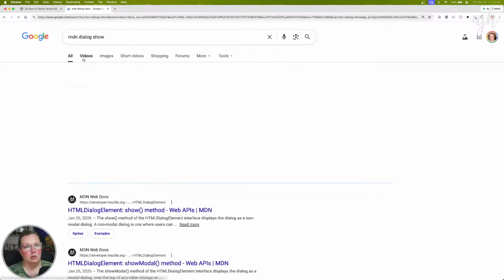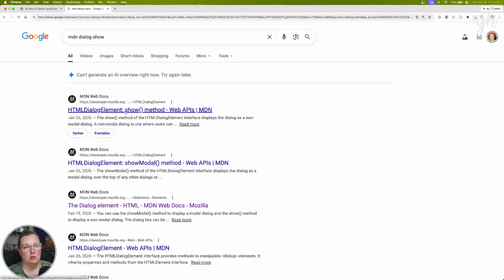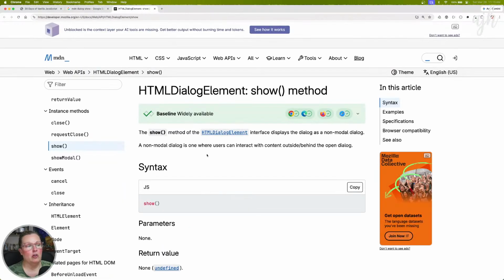I just want show. The show method interface displays the dialog as a non-modal dialog. So the benefit of using the dialog element is that we get some built-in attributes that are part of the API, right? But that doesn't mean that semantically it actually is a dialog. So I think that's why they give us two different methods, show modal and show. That's what I'm gleaning from this.